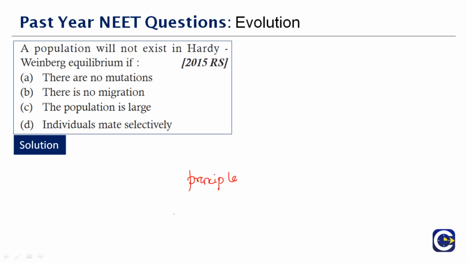stating that the genetic variation, what are we taking? We are taking genetic variation. Genetic variation in a population will remain constant from one generation to the next in the absence of disturbing factors. For instance, mutations disrupt the equilibrium of allele frequency by introducing new alleles into the population. So what they're trying to say in this principle is, if you leave anything undisturbed, it is going to remain as such. It's not just for humans, it's for the whole world.